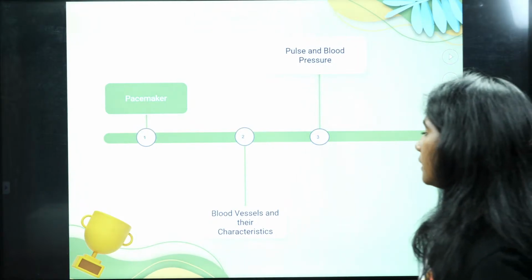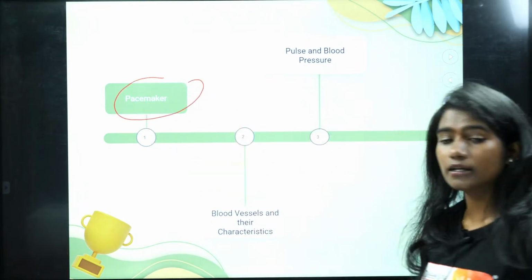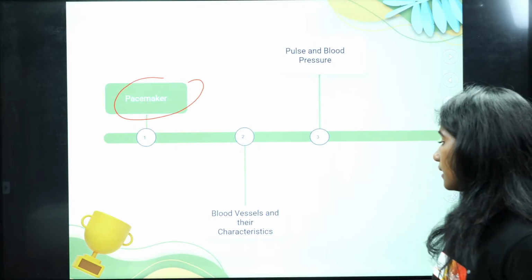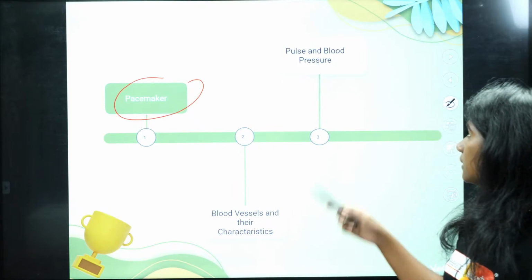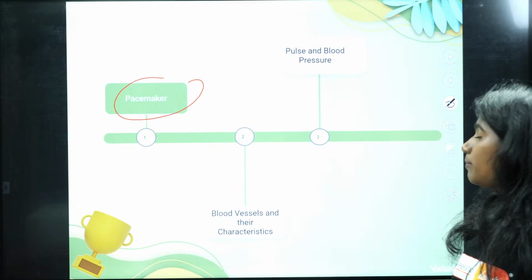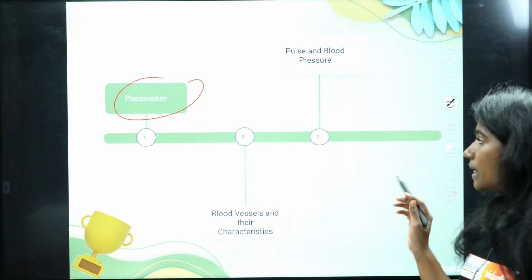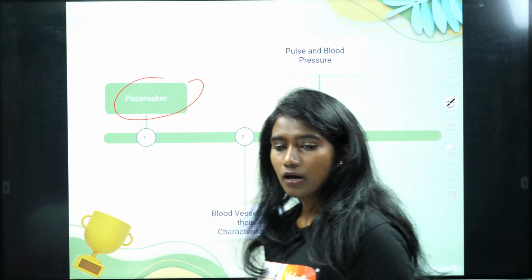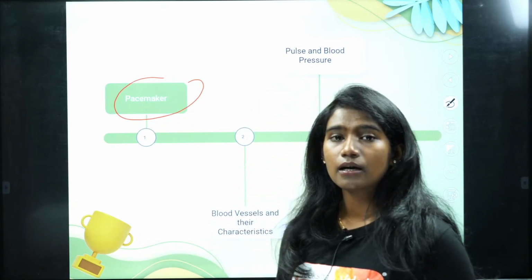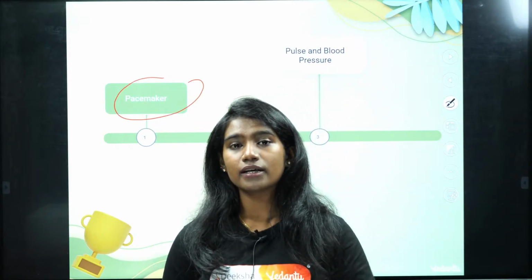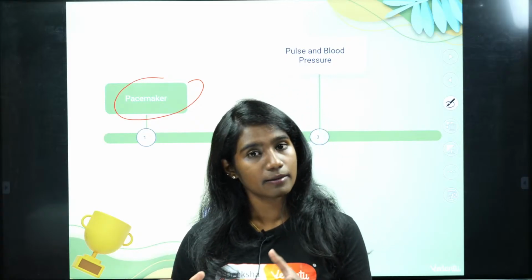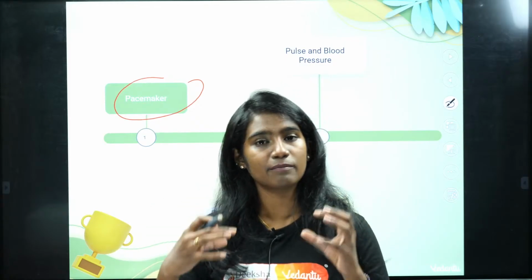So now let's study what is meant by pacemaker, then blood vessels and their characteristics, pulses and also blood pressure. We'll be studying all this. Now we'll be covering these topics. See, always remember the pulmonary circulation is the one happening between the heart and the lungs, whereas systemic circulation is between the heart and different parts of the body.